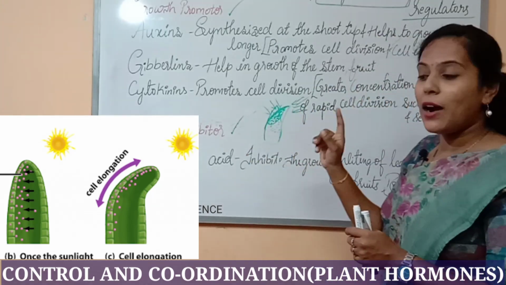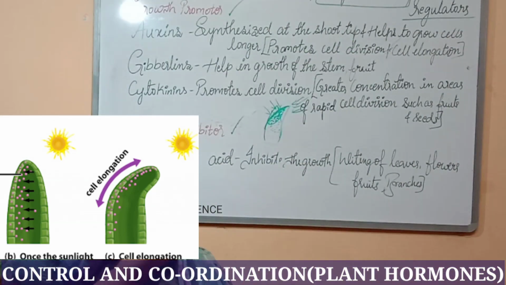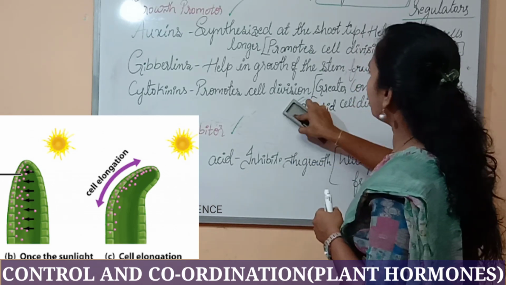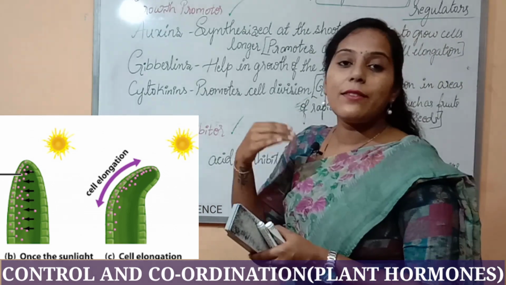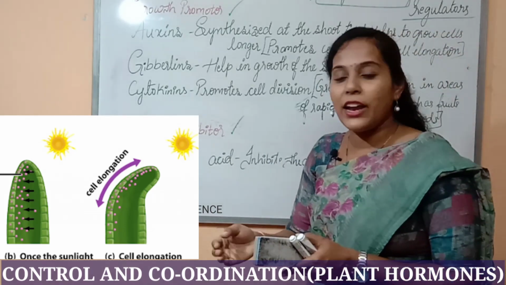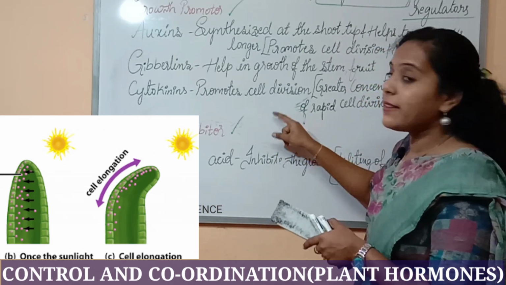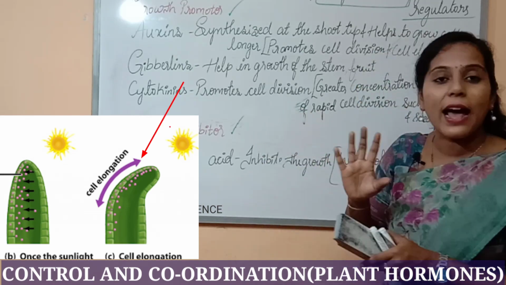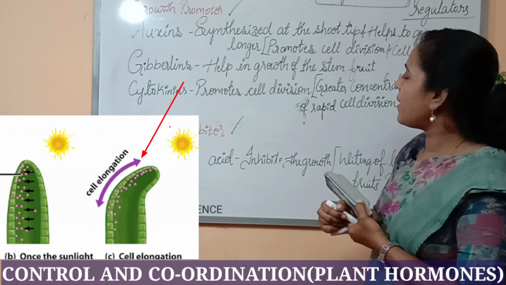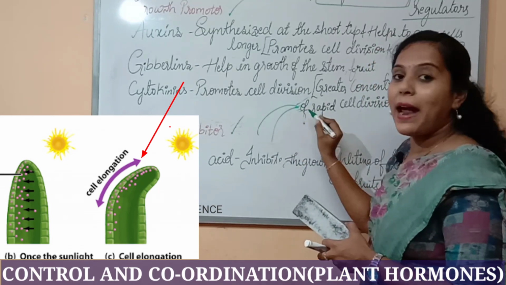This is what you have to understand, how the auxin will diffuse. Clear? So you have understood, right? What is the function of auxin? The auxin is synthesized at the shoot tips, and it helps in cell elongation. When the cells start to increase in number in one particular direction, what happened? As I told you, when the direction of the sunlight changes, the shoot tip bends.